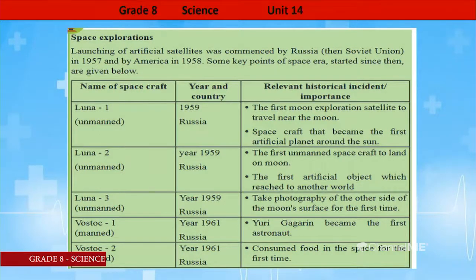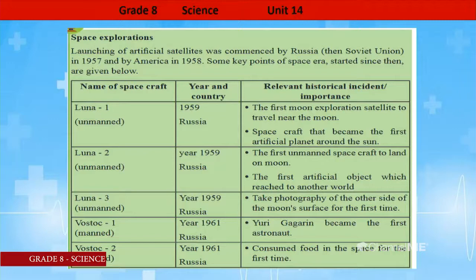And also the spacecraft that became the first artificial planet around the sun. Those things are related to the Luna 1.